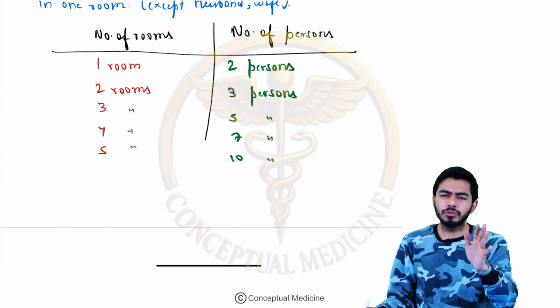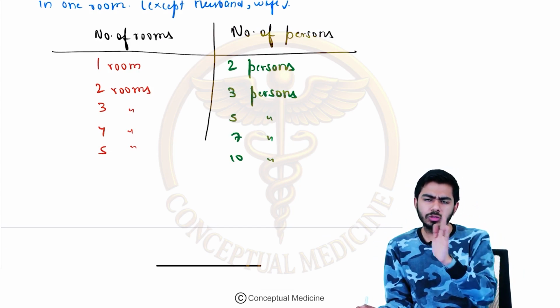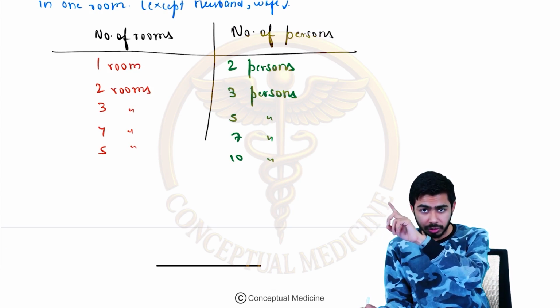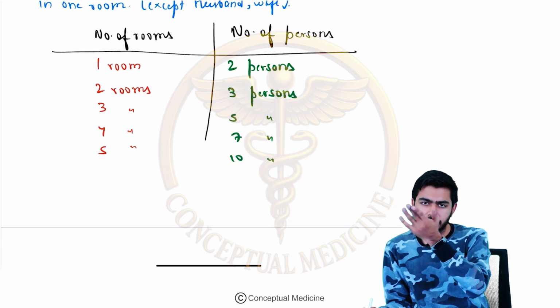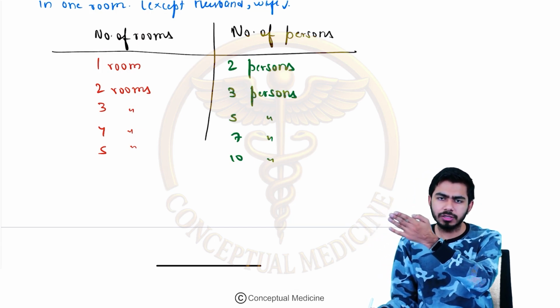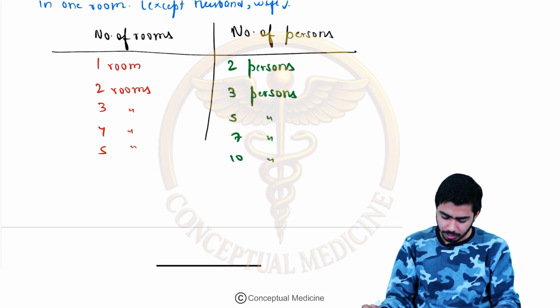So basically what you need to do is just double the number. 1 room, 2 persons; 2 rooms, 4 persons. Now here you need to decrease 1. Double of 3 is 6, minus 1 becomes 5. Double of 4 is 8, minus 1 is 7, right? So these kinds of things you need to do for calculating this, right?